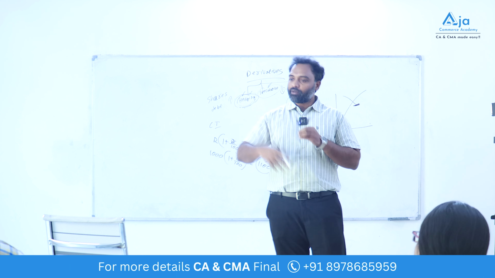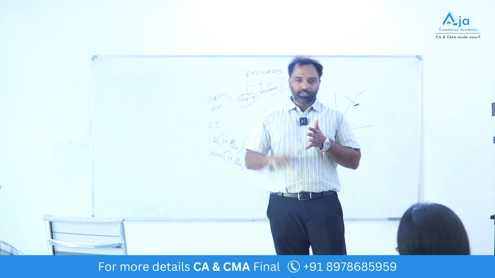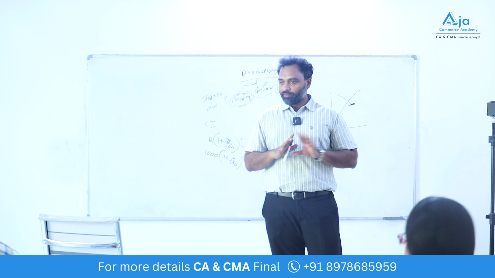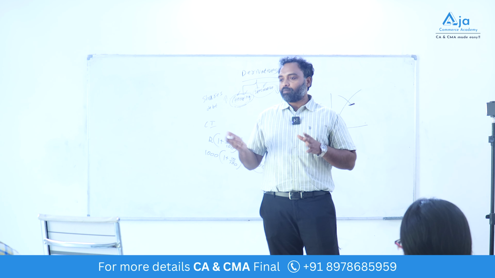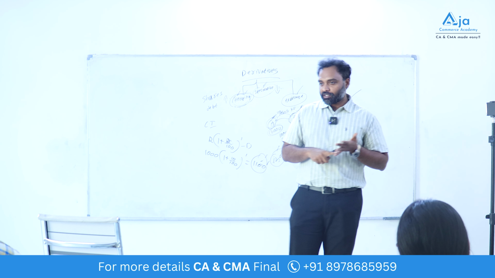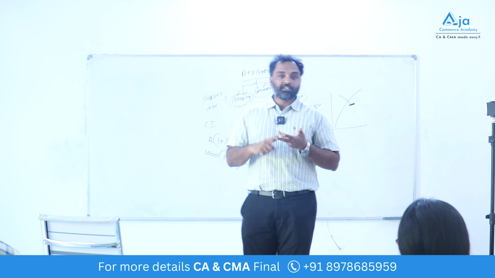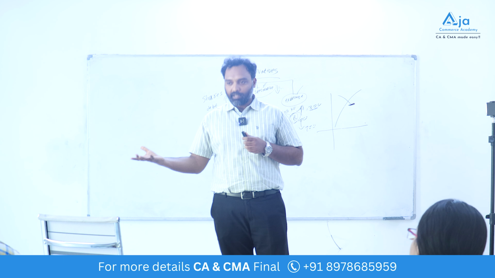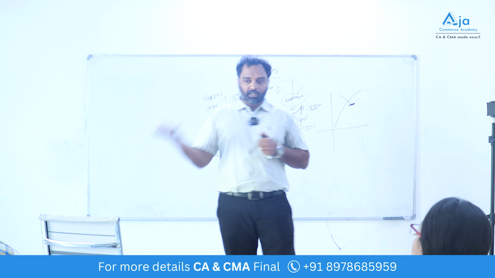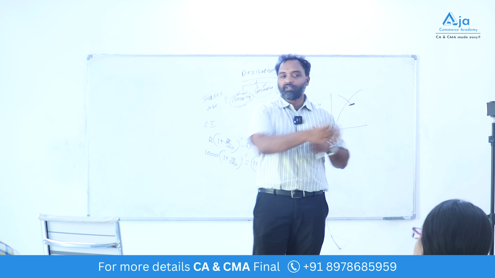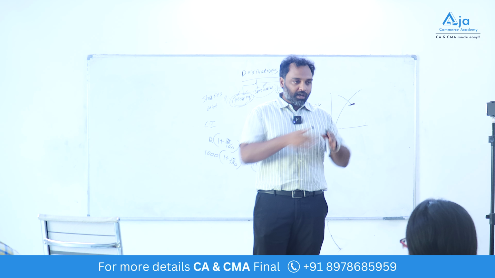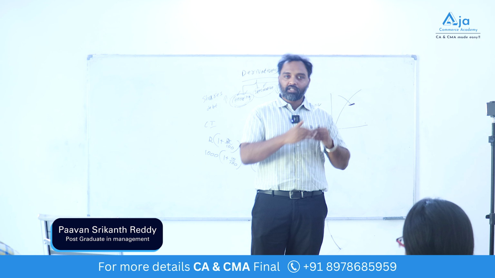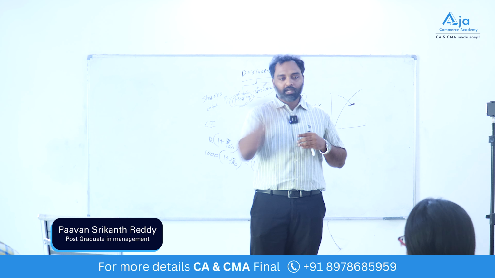In this chapter, we are going to discuss how we calculate futures, forward, options and swaps prices. Other than this, in AFM, what other topics do we have? We have debt securitization. On bonds we have. International financing we have. Forex we have. From group 2 chapters in FM, you have capital budgeting, which you have discussed. That capital budgeting is there in this also. Advanced capital budgeting you will see. Capital budgeting means how much capital you will allocate for your projects. How do you calculate that? That is a long chapter, but in group 2 you studied it, so it will be easy for you.